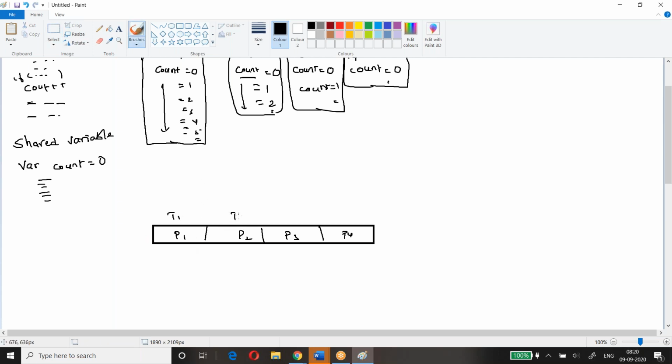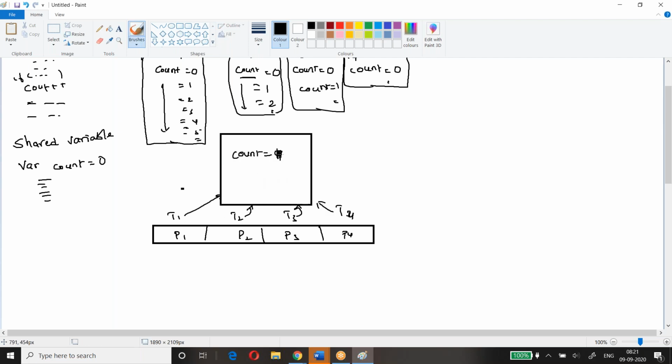This is task 1, task 2, task 3, task 4. When you go with a shared variable, there will be one different memory location. And here you have count as 0. This is accessed by this, this is accessed by this, and this. Now if task 1 is incremented, it will get incremented here. So what will be the value for task 2, task 3, and task 4 when they see it? The updated value, instead of 0, it will show 1.